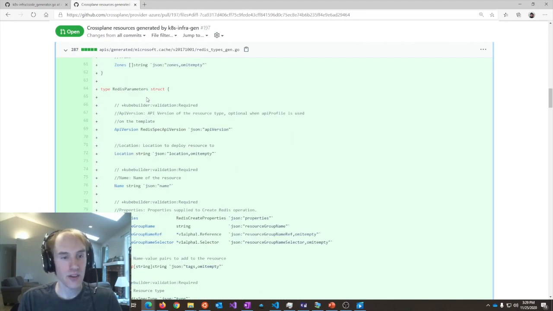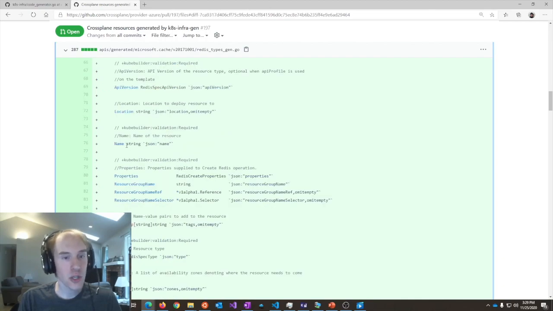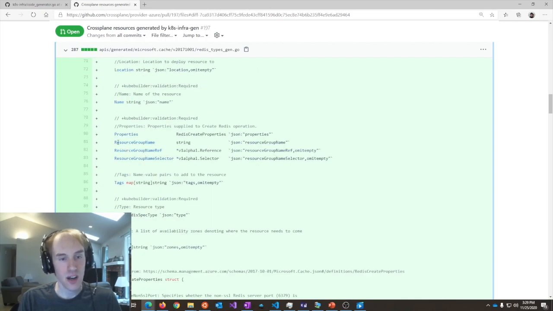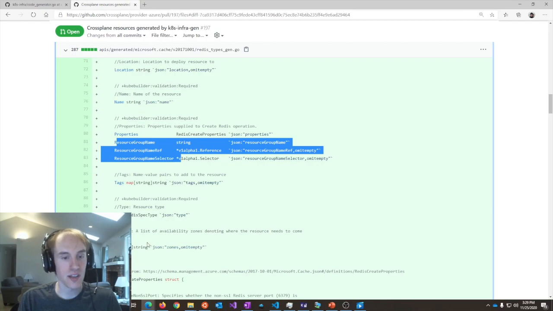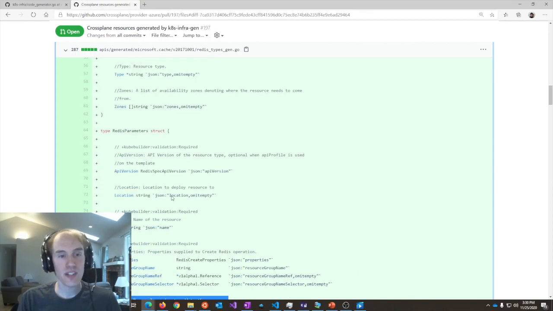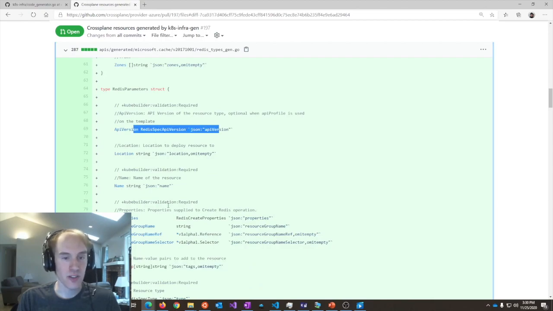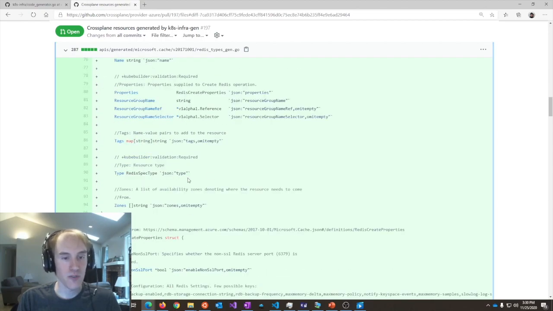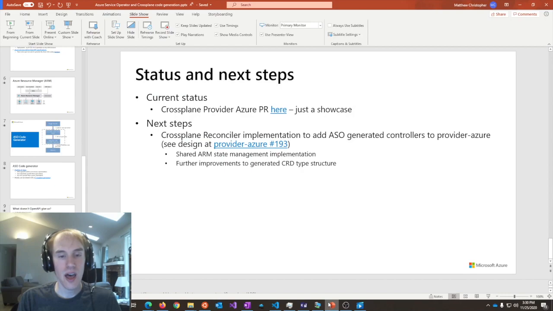So if we come down and take a look at this code-generated Redis parameter struct, okay, it's got a location, it's got a name, it's got a resource group which it lives in, it's got zones, it's got tags. So this looks pretty good. This looks pretty reasonable. Obviously, there's a few things that aren't perfect about this. Okay, hey, maybe we need to get rid of this property. Maybe we need to clean a few other things up. So not everything is done yet.